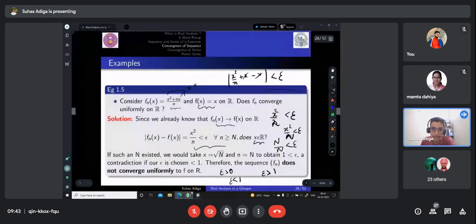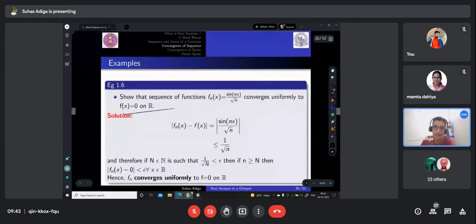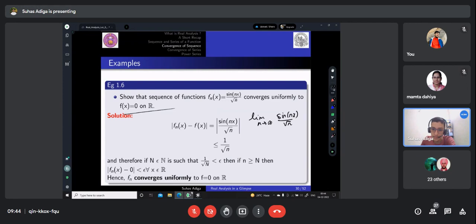So let us find out, that is already a pointwise convergent one. So we have fn of x. Let's find out f of x. It is given to be 0. So limit, I'll just show how, n tends to infinity, sine of nx by root n, right? You know, the sine of nx lies between 1 and -1. So limit 1 by root n when n tends to infinity is actually 0, right? So f of x is 0.